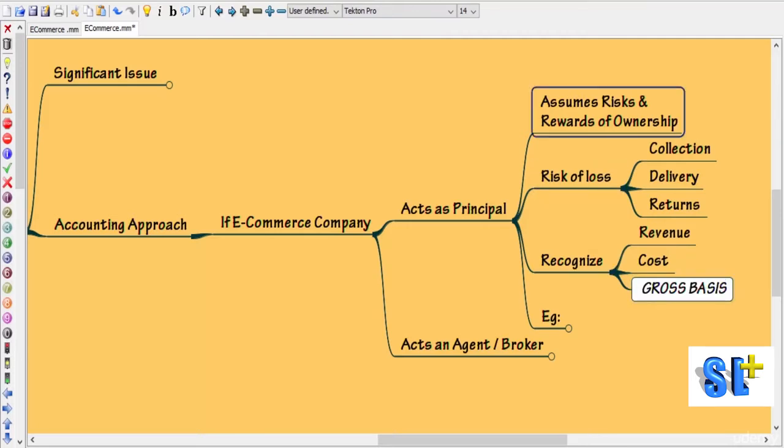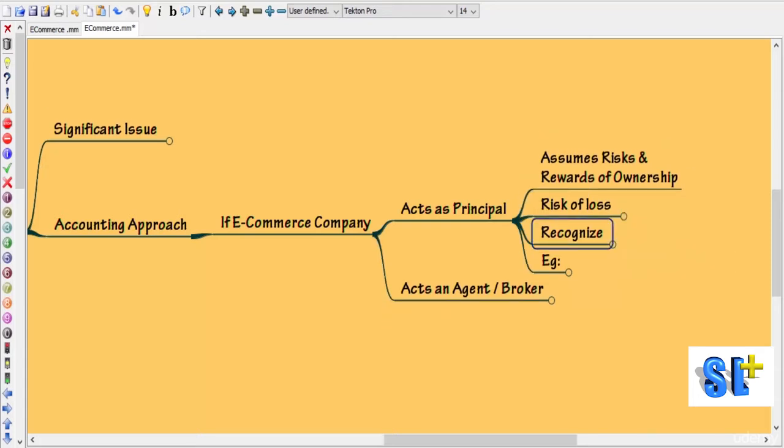So the point is this: if the e-commerce company is acting as a principal, that is, it is assuming the risk as well as the rewards of the ownership. The risk can be on account of loss in collection, delivery, returns and all. Then recognize the revenue on gross basis only.